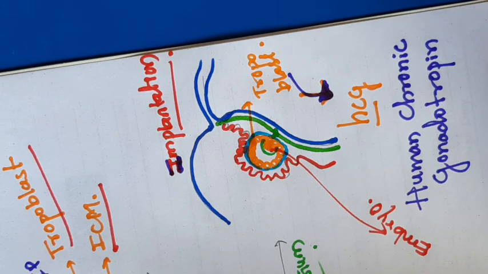In the blastocyst, the cells rearrange to form the trophoblast and inner cell mass. The inner cell mass is going to form an embryo and the trophoblast is going to produce the hormone called HCG, that is human chorionic gonadotropin. Okay, in the next class we can discuss the function of HCG and the importance of the trophoblast.